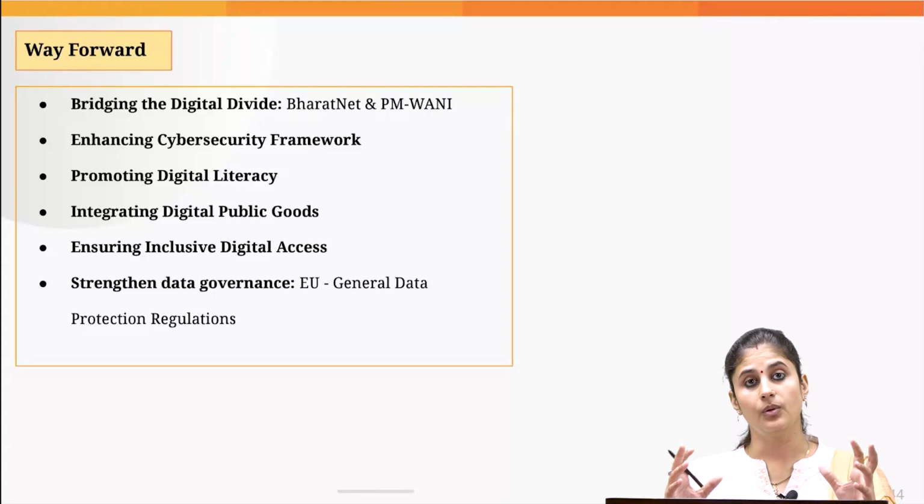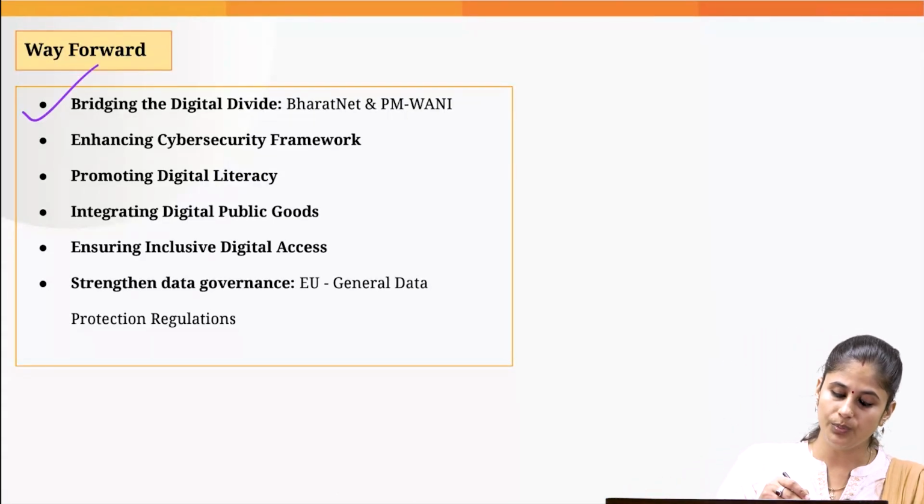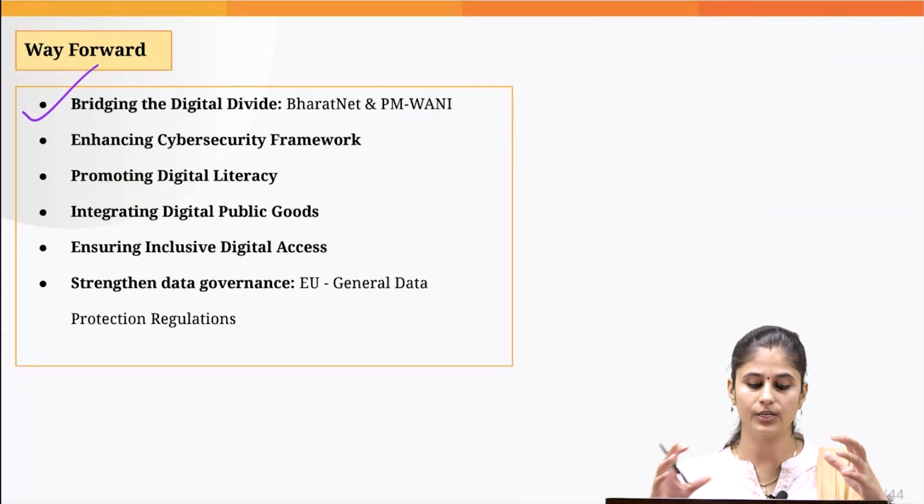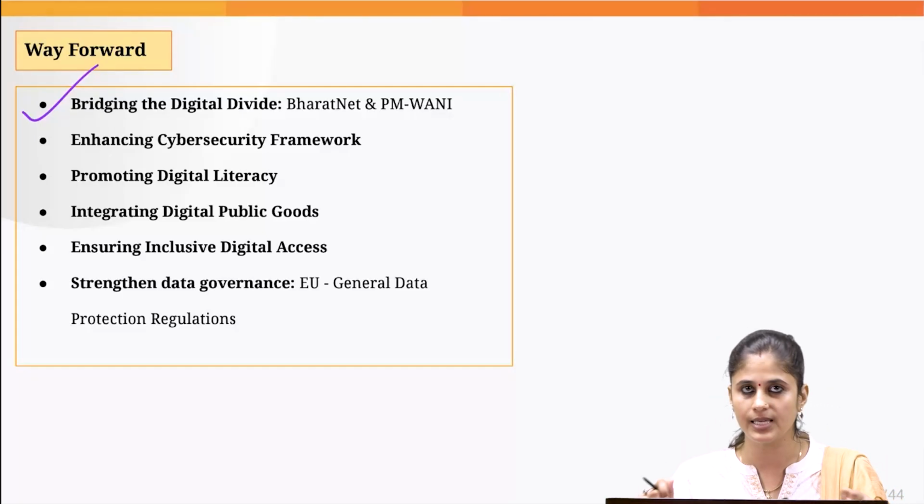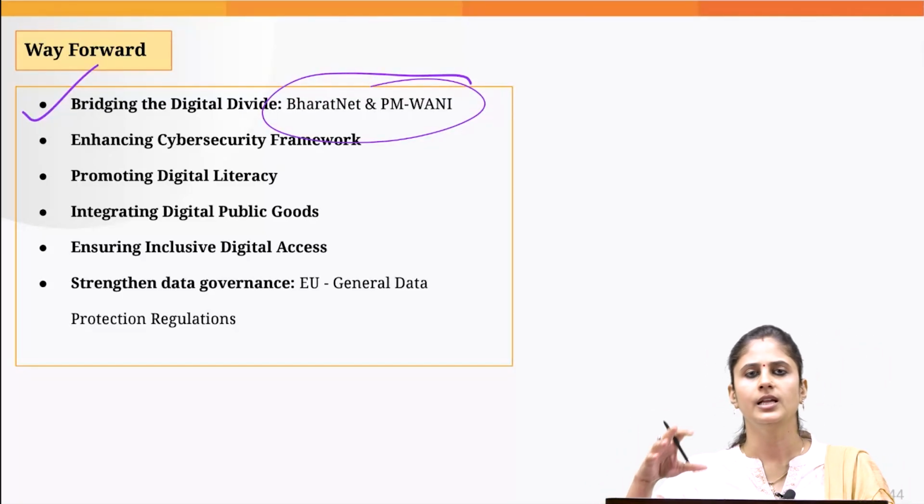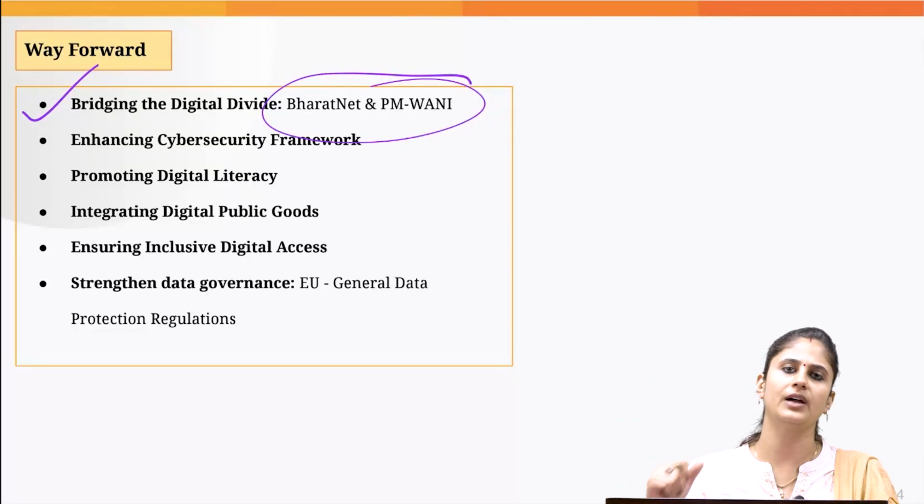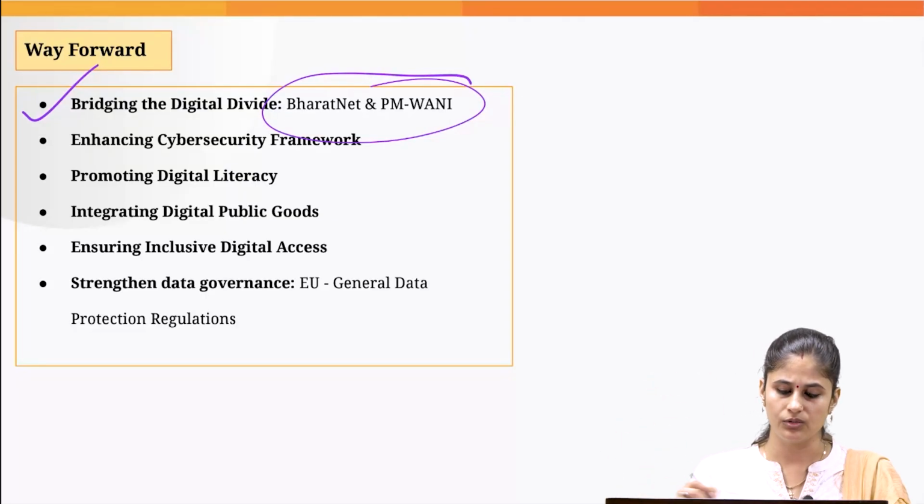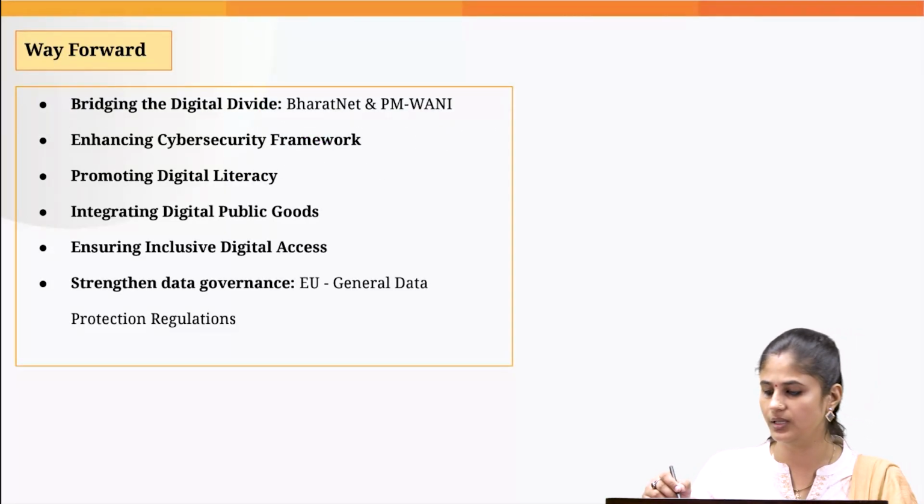Now in this backdrop, what needs to be done? We need to bridge the digital divide. For this, we need to club BharatNet with the PM-WANI scheme, wherein local shop owners can become Wi-Fi providers. This would enable us to address the digital divide, especially the rural-urban digital divide.